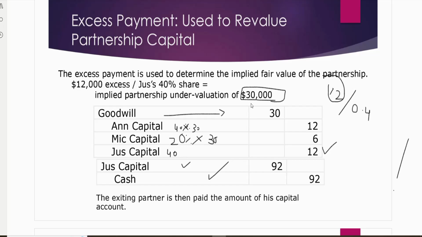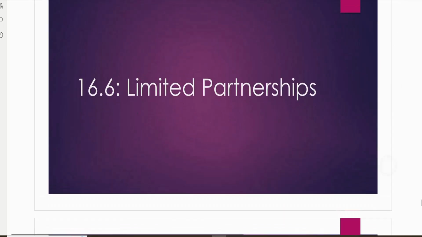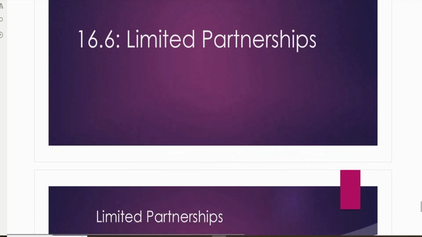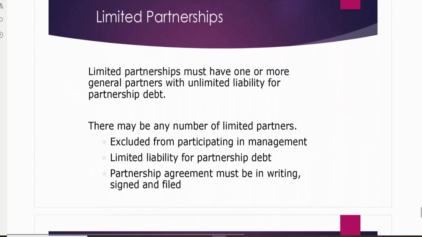The last discussion of this topic of partnership is limited partnership. We are very well aware that it is a partnership in which one or more partners have limited liability, but there should be at least one or two partners who share unlimited liability. So let's see its characteristics.